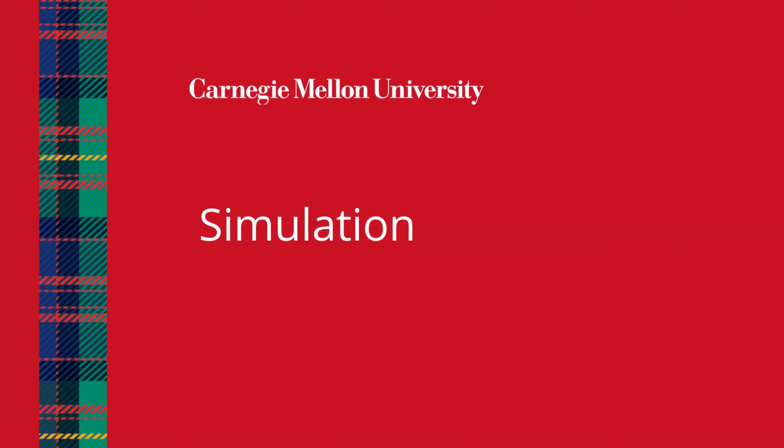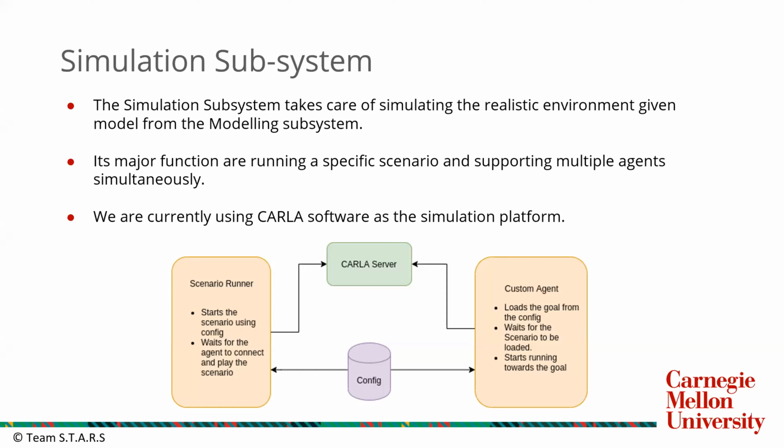Next up is the simulation subsystem. This subsystem takes in the model from the last subsystem and runs it inside a simulator. We are currently using Carla as our simulation platform. There are two major parts of this. The first one is the scenario runner, and the second one is the model runner or the custom agent runner. The scenario runner sets up the environment or the scenario, and the model runner takes care of the custom agents and their real-time data requirements.